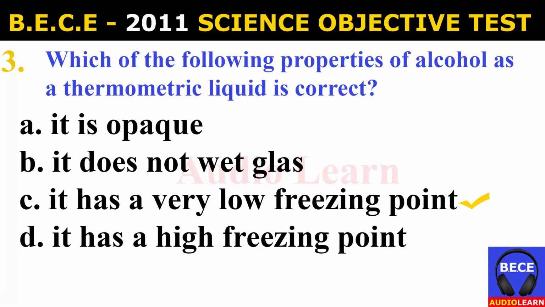Number 3. Which of the following properties of alcohol as a thermometric liquid is correct? A. It is opaque. B. It does not wet glass. C. It has a very low freezing point. D. It has a high freezing point. And the answer is C. It has a very low freezing point.